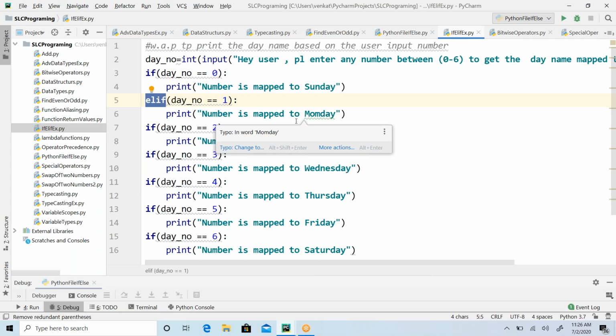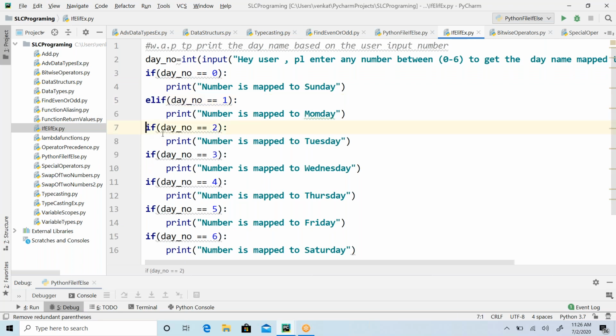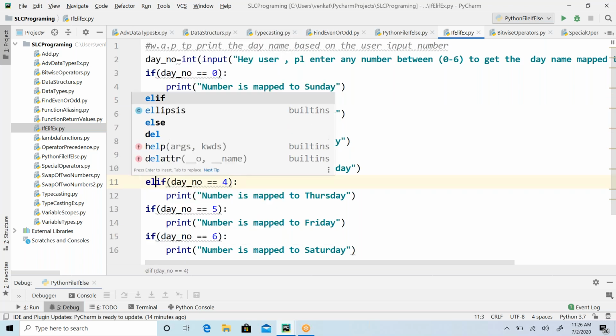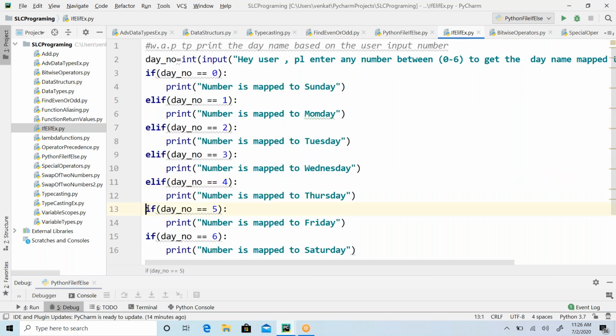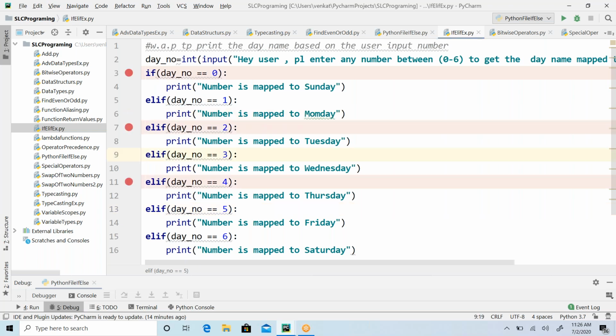Elif. We have something called elif. Okay, elif. So you keep all elif. You understand? Now just debug in the similar way. You debug. Okay, how did we debug earlier? So just debug the program.